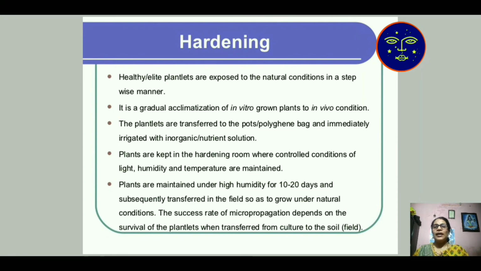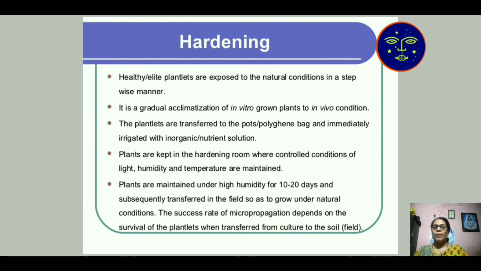After some days, healthy plantlets are exposed to the natural condition in a stepwise manner. First, gradual acclimation or hardening of cells takes place. Plants are kept in the hardening room where controlled conditions of light, humidity and temperature are maintained. After 10 to 20 days, the plants are transported to the field to grow under natural conditions.